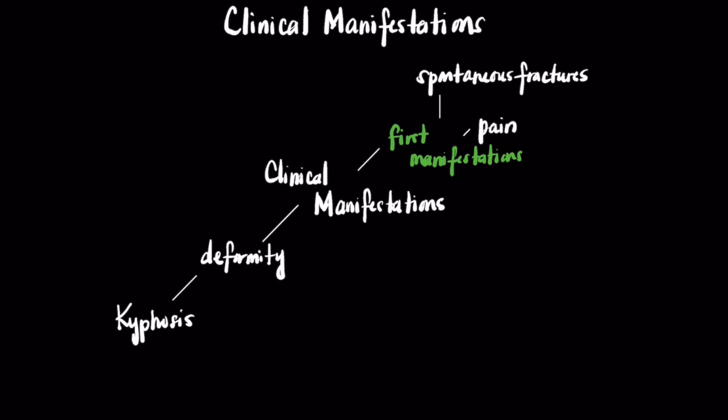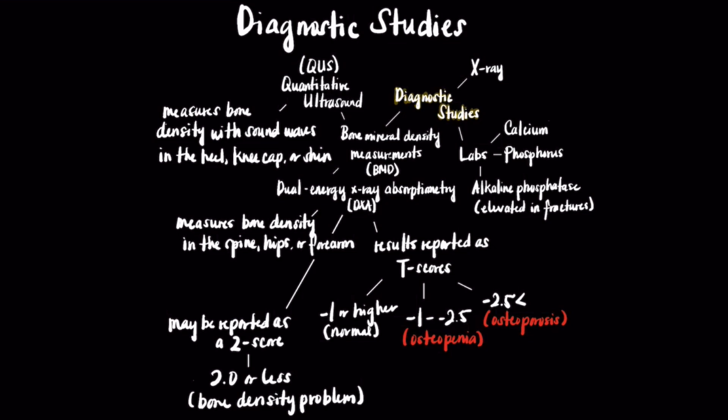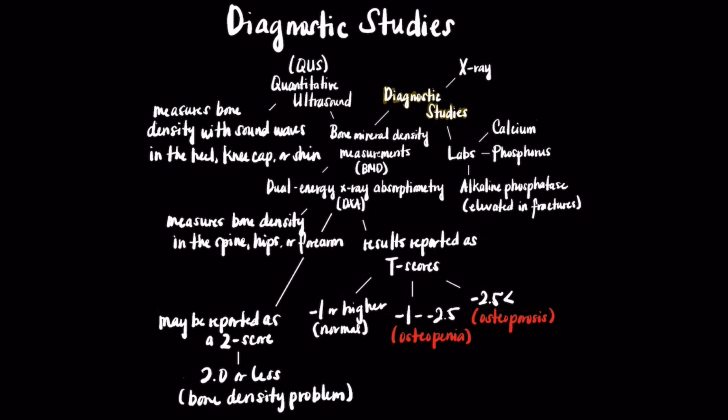So this chart illustrates all the diagnostics involved with diagnosing osteoporosis, which includes an X-ray, and any labs such as calcium, phosphorus, and alkaline phosphatase. It's important to note that calcium and phosphorus have an inverse relationship, meaning that when calcium is high, phosphorus is low, and vice versa. Bone mineral density measurements are also used to determine osteoporosis in individuals, such as a quantitative